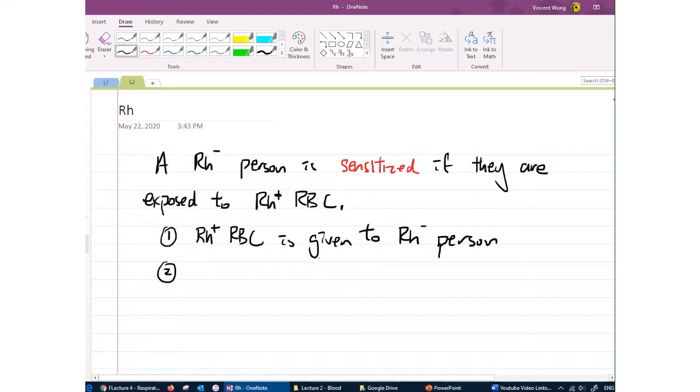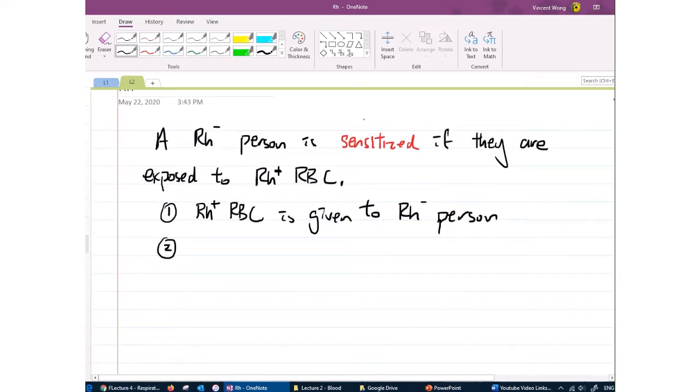Another reason for people getting sensitized is if an Rh negative mother carries an Rh positive fetus. If the baby is positive and the mother is negative, then the mother could potentially become sensitized.